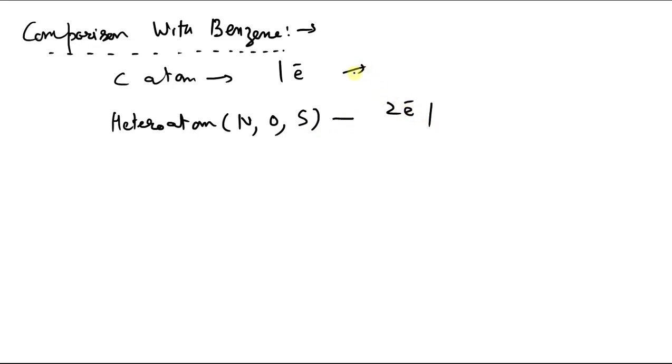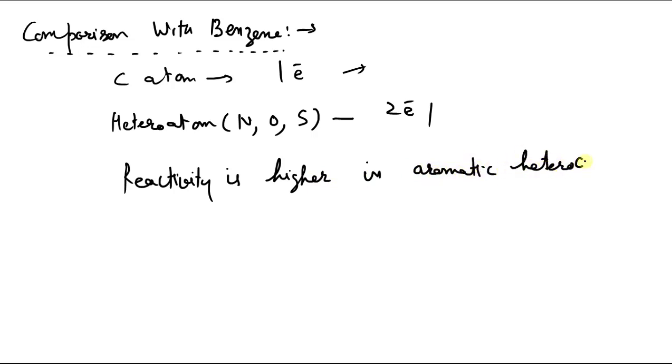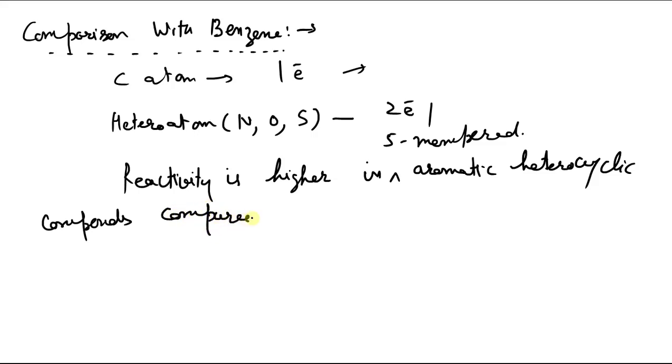So electron density is higher at carbon compared to benzene. That's why their reactivity is higher. Reactivity is higher in five-membered aromatic heterocyclic compounds compared to benzene. The reason we have earlier given, now we will give one more explanation.